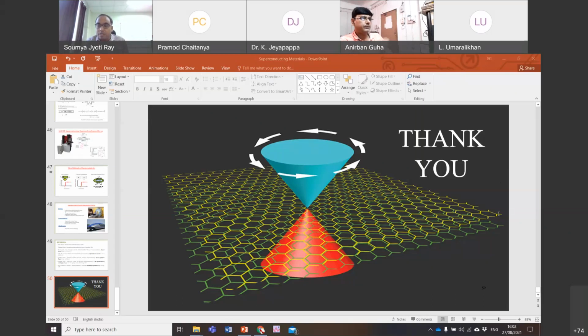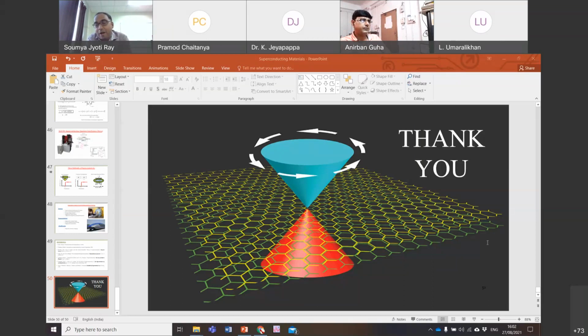Next is collision disappears and conductivity increases heavily. I hope that is a comment probably. Okay, then Dr. Himani asked, how does pressure affect and increase the critical temperature of a superconductor? Usually high pressure causes defects and disorder in the lattice. Okay, that is actually a very interesting question.